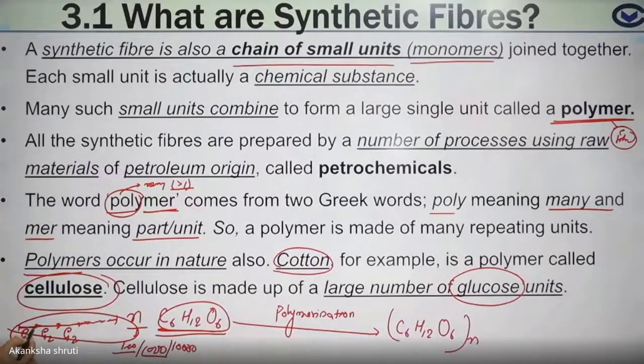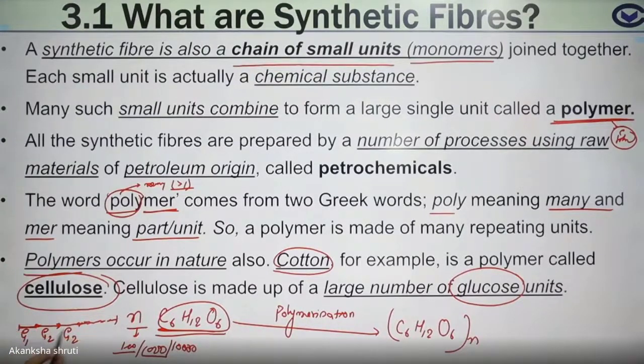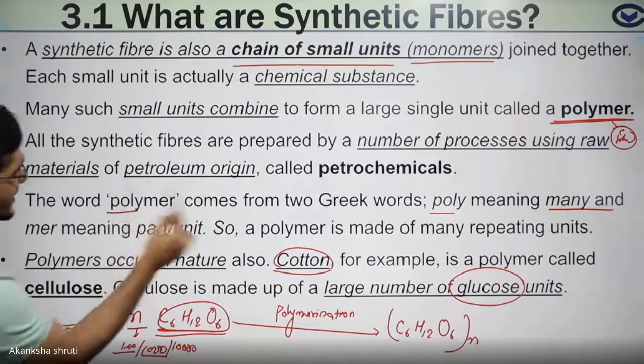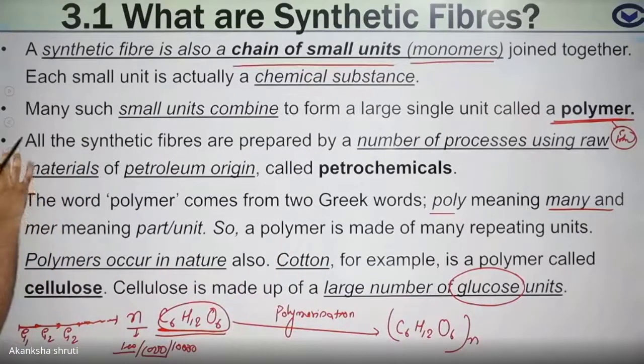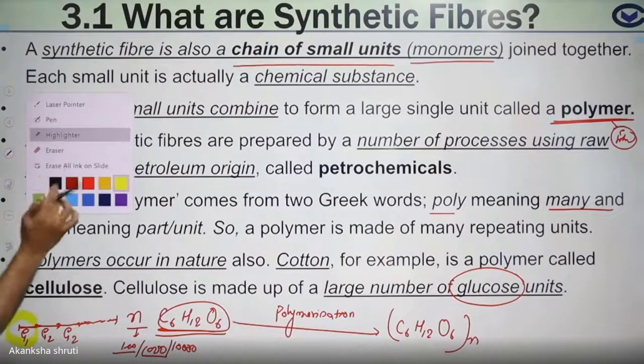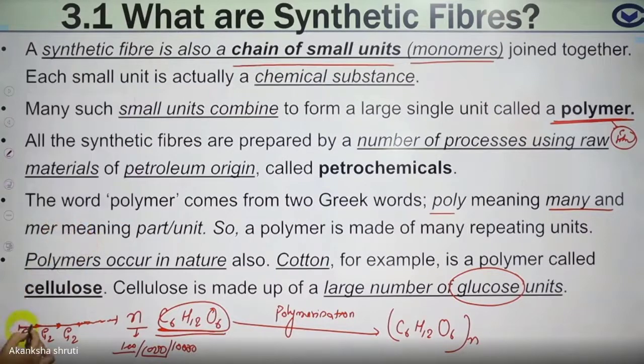So whatever smaller unit is used here, that smaller unit is the monomer. Here we can see that this is the smaller unit, acting as the monomer. Students, keep in mind this part is only the monomer.